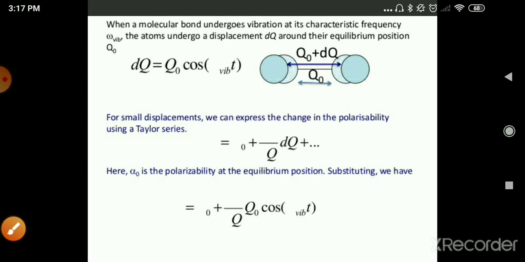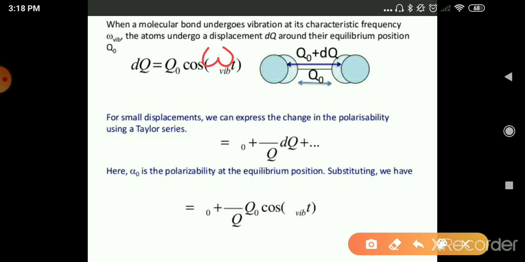Now, when a molecular bond undergoes vibration at its characteristic frequency omega vibe, the atoms undergo a displacement dq around their equilibrium position q naught. Here dq is equal to q naught cos omega vibe t, and in this diagram you can see the distance is first q0, and after the displacement it will be q0 plus dq. For a small displacement we can express the change in polarizability using the Taylor series.